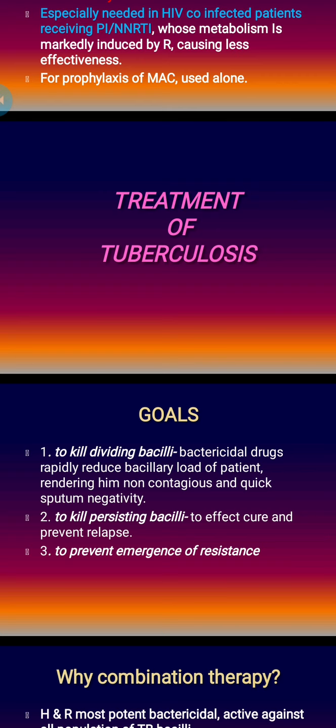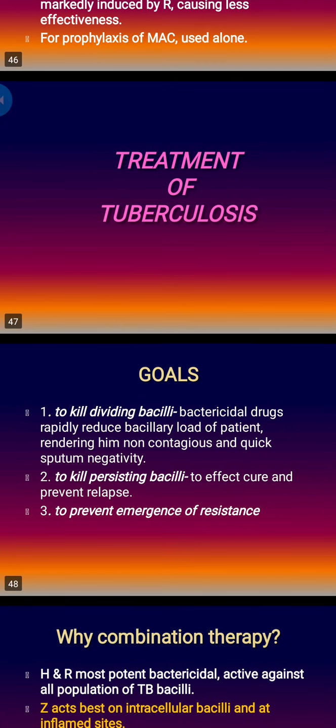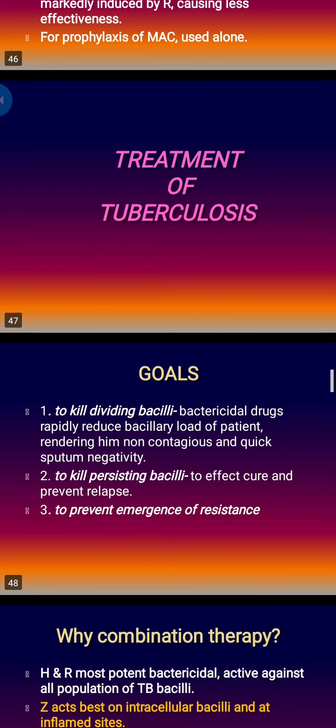Next, to kill the persisting bacilli. Even after we kill the dividing bacilli, and the patient is non-contagious, that is sputum is negative, we cannot stop the treatment. Then we can reduce the number of drugs. Initially we use 4 or 5 drugs, but later we can use 3 drugs to effect cure and prevent relapse. So the second stage of treatment is to prevent relapse and to ensure complete cure. And our third goal is to prevent emergence of resistance. If we cannot select the drugs appropriately, there is often development of resistance. So these are the three goals of treating tuberculosis.